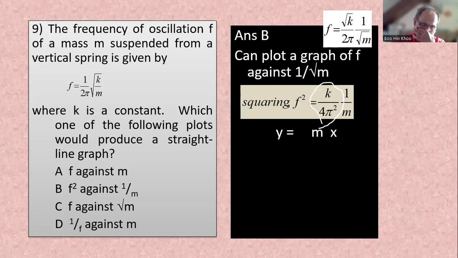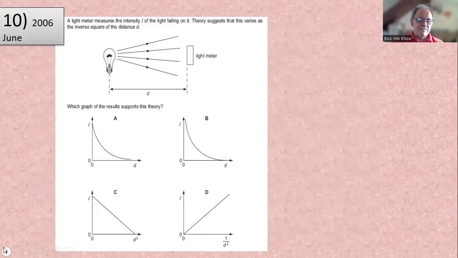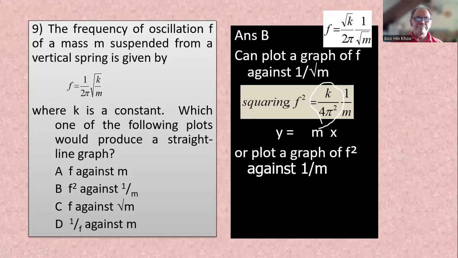Right? Or we can square it. F squared equals K over 4 pi squared M. This one becomes K, this one becomes 4 pi squared, this one becomes M. And then this becomes your gradient. This will become your y, this becomes your x. That's your choice that the experimenter will have to make: plot a graph of F squared against 1 over M, or F against 1 over root M. So we have to see which one is the answer. In this case, the answer is B.